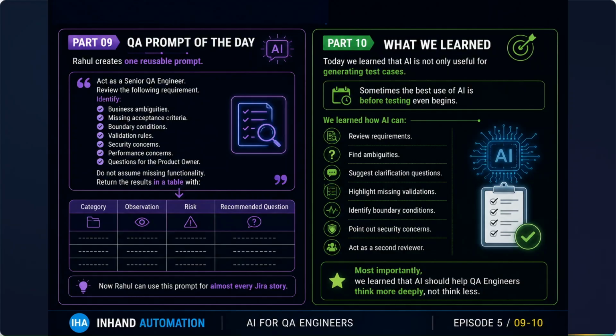So, what we learned today: AI is not only useful for generating test cases. Sometimes the best use of AI is before testing even begins.